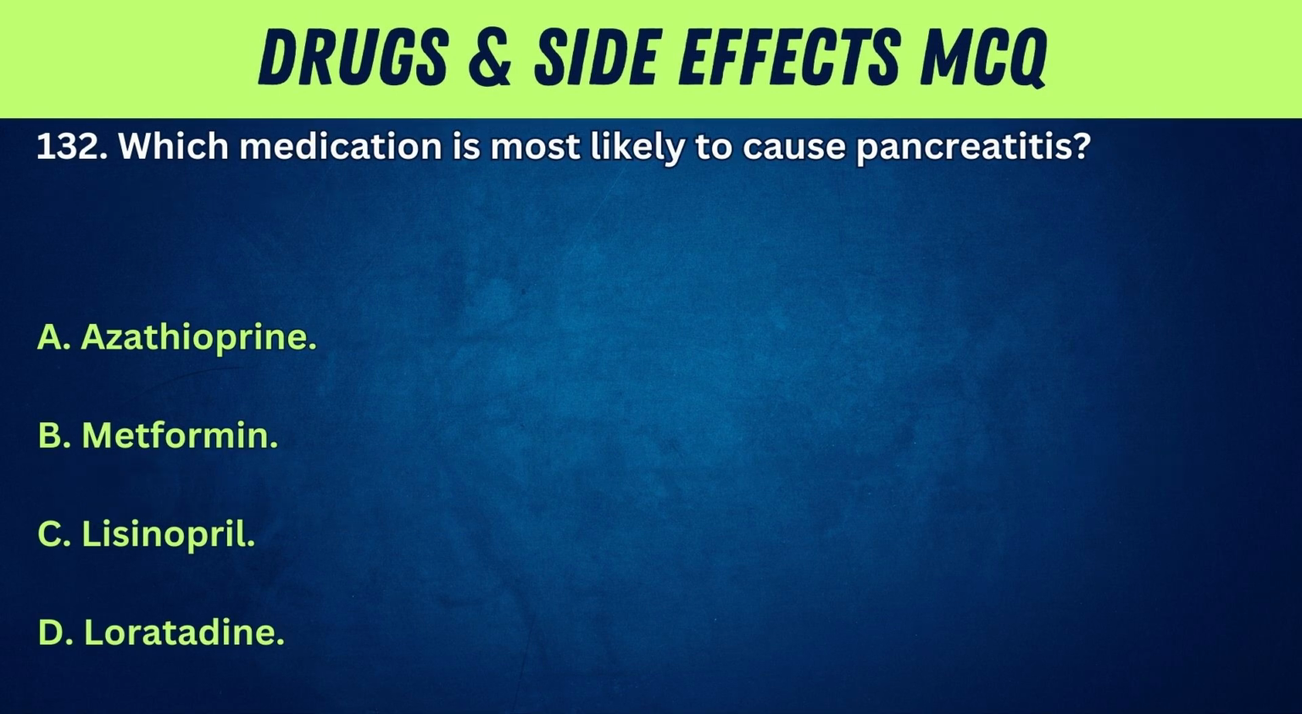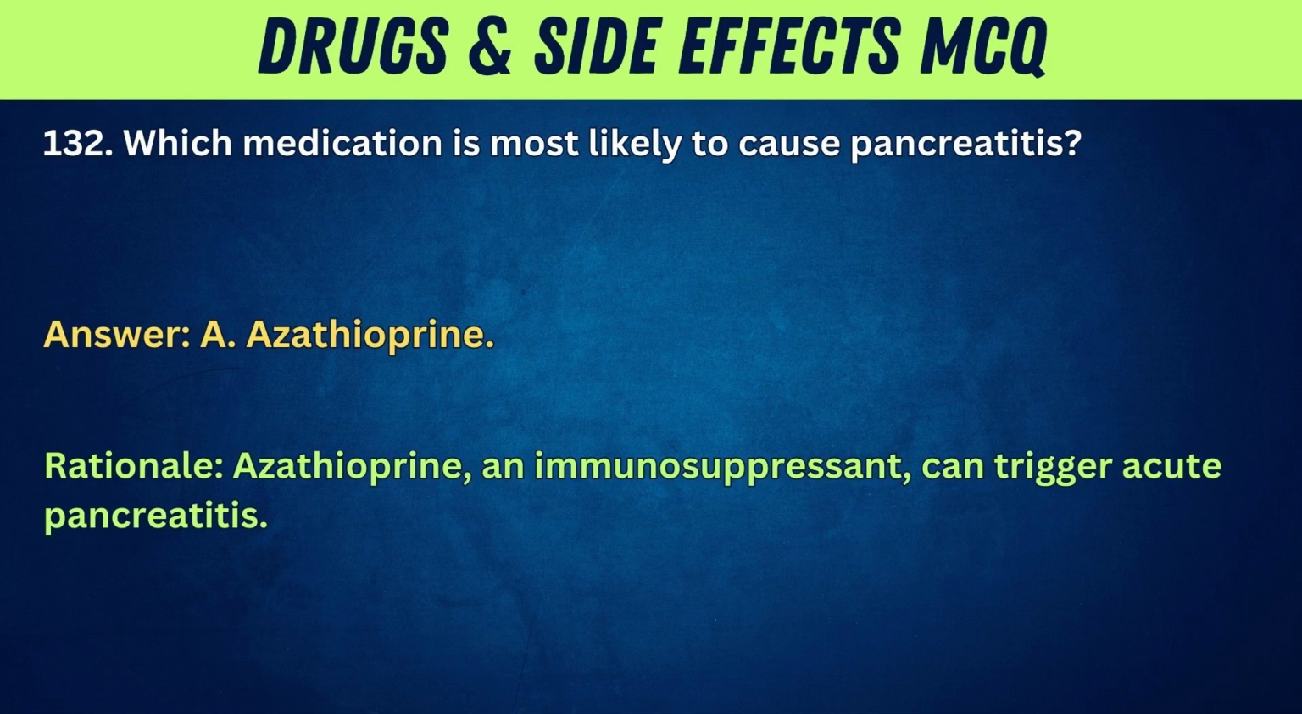132. Which medication is most likely to cause pancreatitis? A. Azathioprine. B. Metformin. C. Lisinopril. D. Loratadine. Answer: A. Azathioprine. Rationale: azathioprine, an immunosuppressant, can trigger acute pancreatitis.